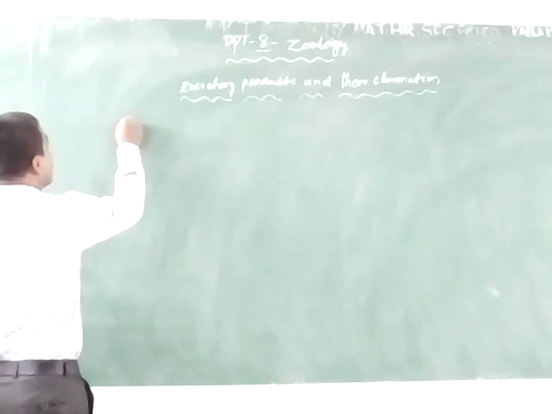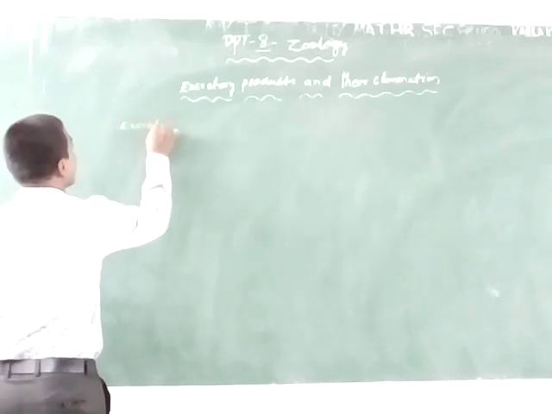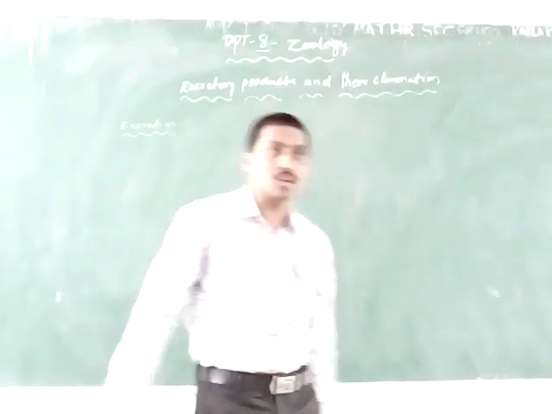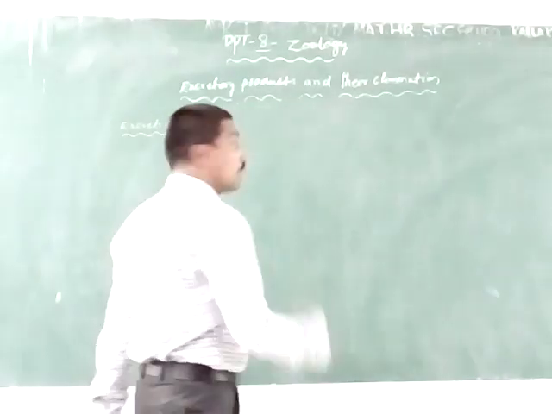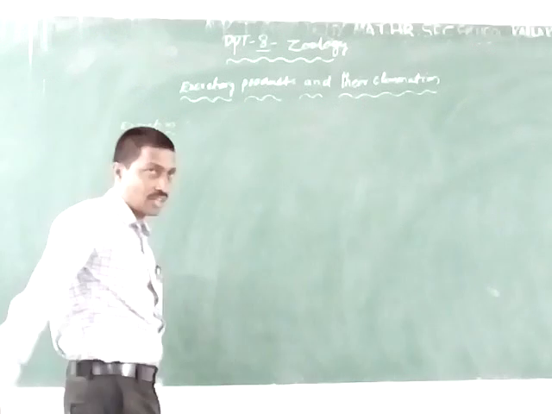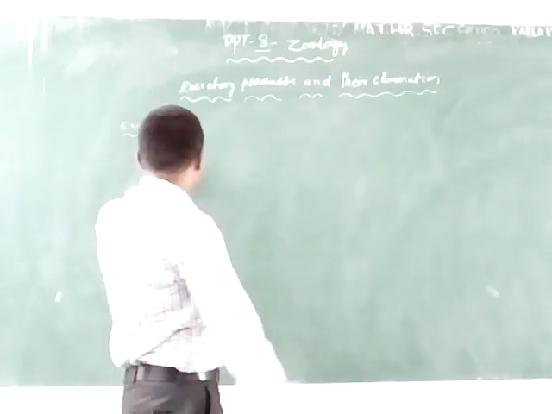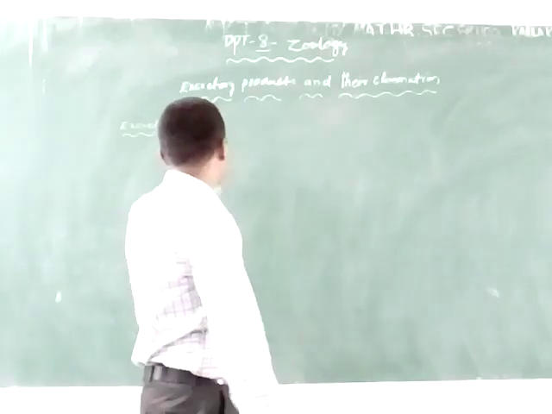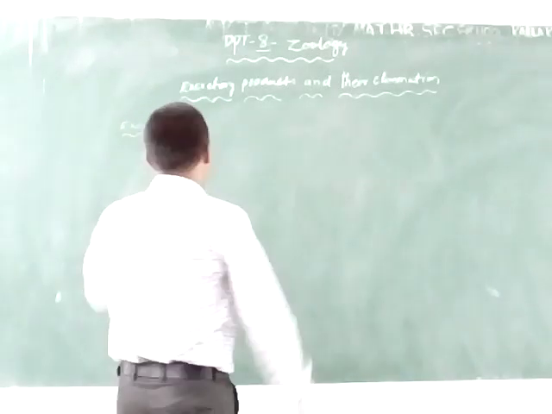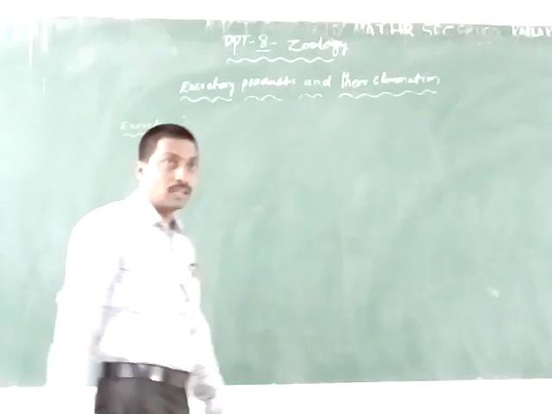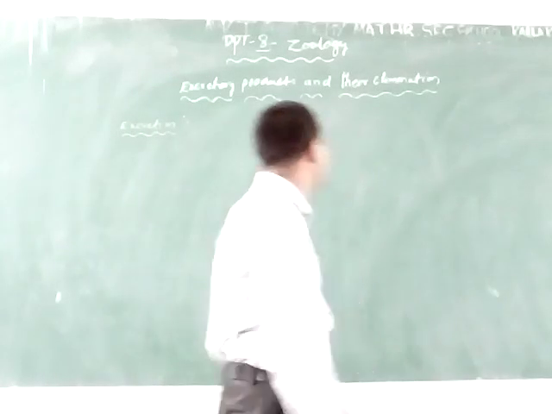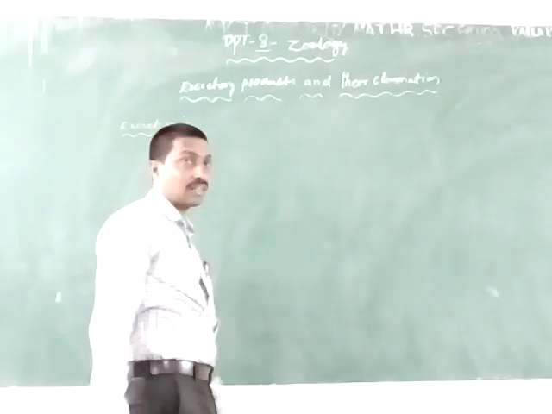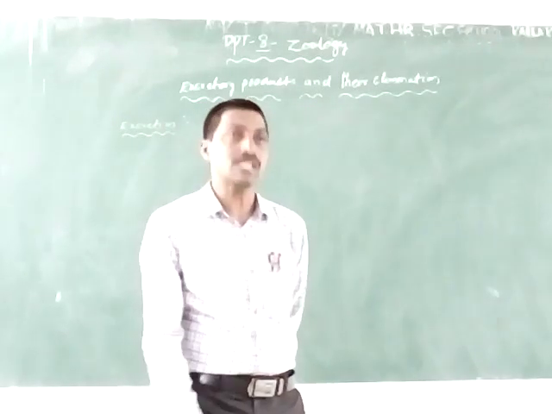What is excretion? Excretion means the process of elimination of nitrogenous waste material from the body. All animals, including human beings, show homeostasis, that is, osmoregulation.